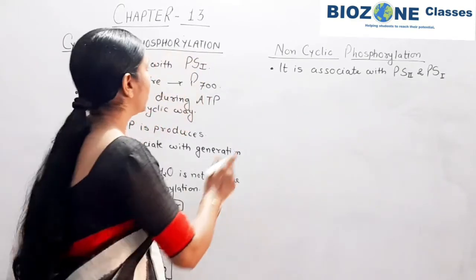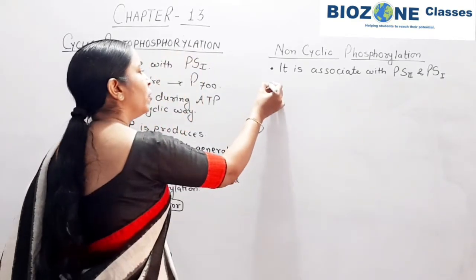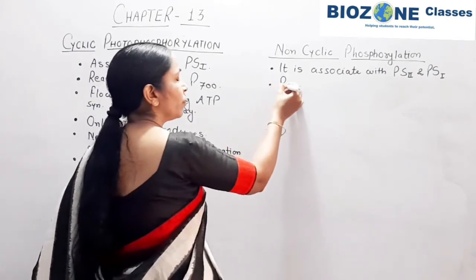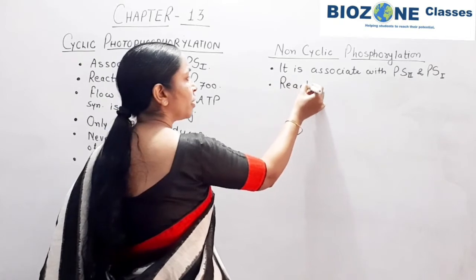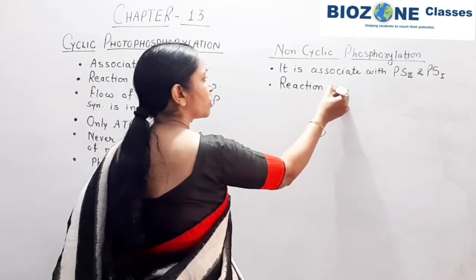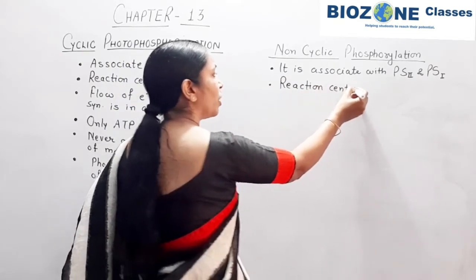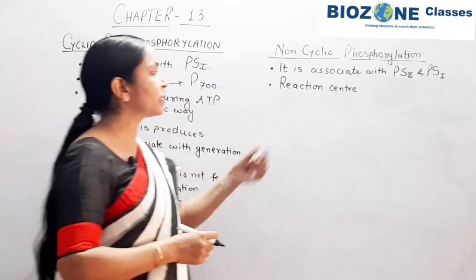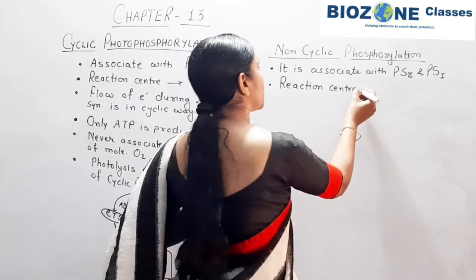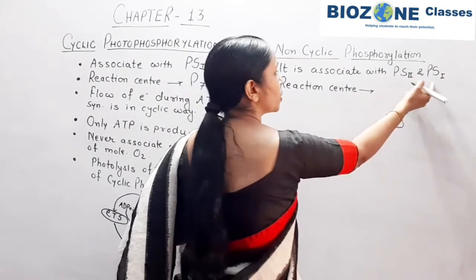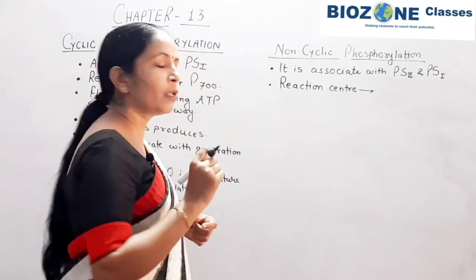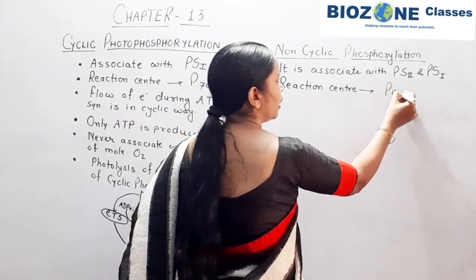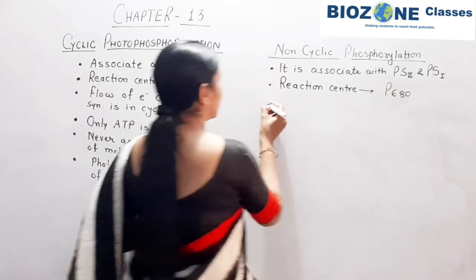First thing you remember. Second, whenever we study about the electron transport, the reaction center is always P680, because the electron flow begins from P680. Therefore in non-cyclic, though both the photosystems are involved, the reaction center of non-cyclic phosphorylation is called P680.